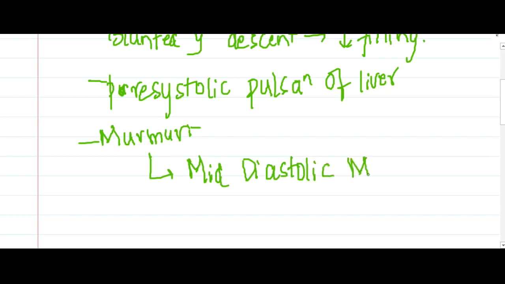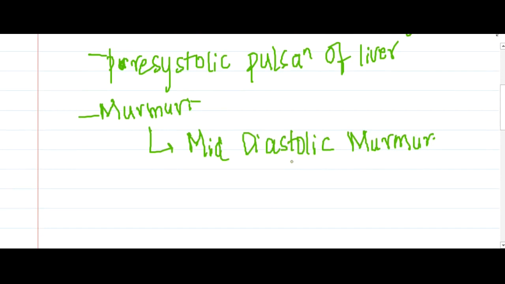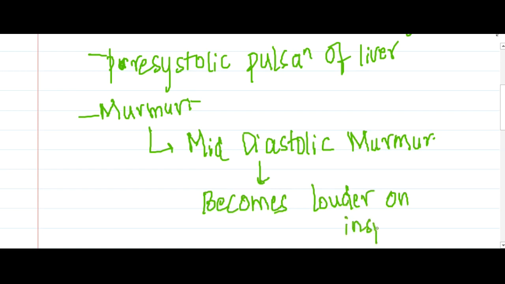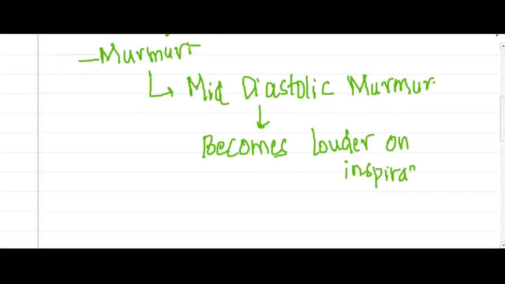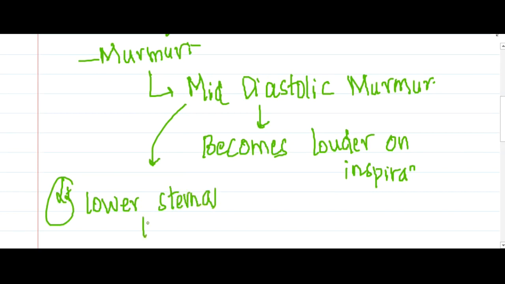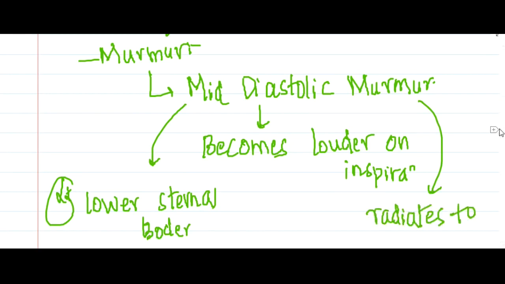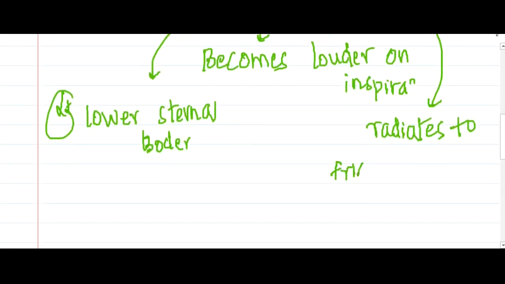This mid-diastolic murmur is similar to mitral stenosis, right? Then this mid-diastolic murmur actually becomes louder on inspiration. When you hear it on inspiration, it becomes louder. So this is the mid-diastolic murmur. Where is it heard? This is heard in the left lower sternal border. And where does it radiate? It radiates to the tricuspid area. This is very important. Obviously, because it is a tricuspid stenotic murmur, it radiates to the tricuspid area.